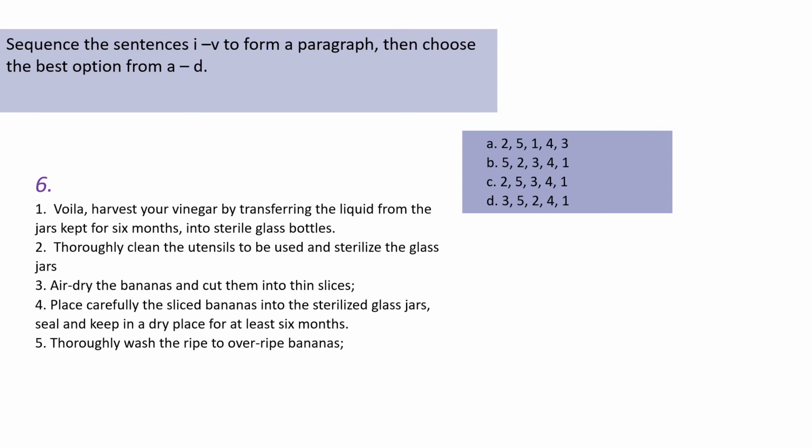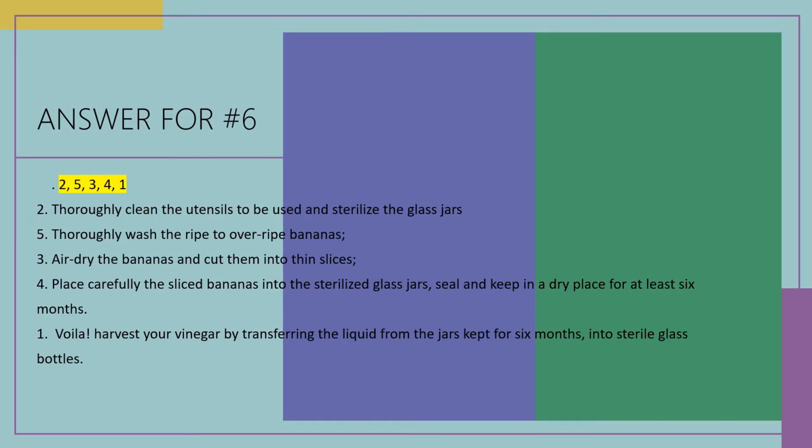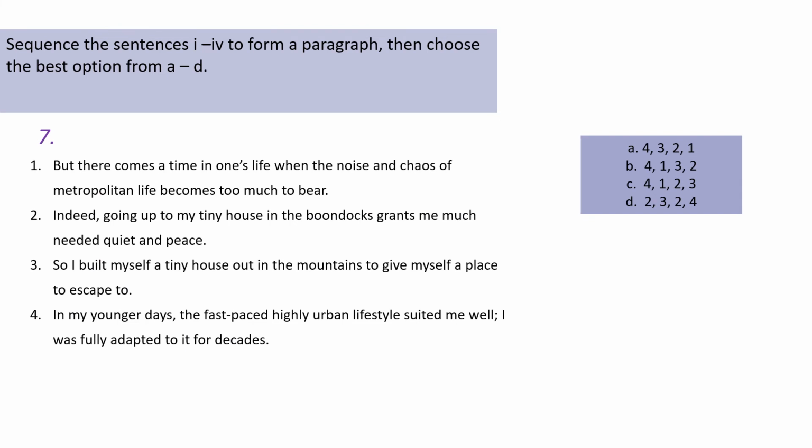So our first choice would be to start with sentence number 2 to begin the paragraph for number 6. And let's look at the sequence. So for number 6, our sequence will be 2, 5, 3, 4, and 1. Okay. Number 7. Number 7, which of the 4 sentences could be our first statement?